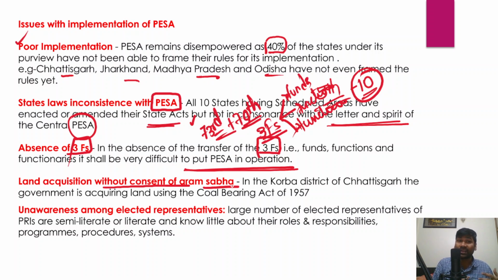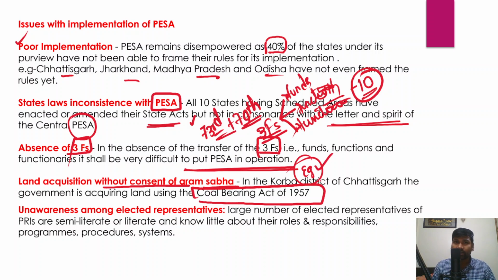But now the government has not been consulting the Gram Sabhas when it comes to acquisition of land. For example, in Korba district of Chhattisgarh, the government is acquiring land using the Coal Bearing Act of 1957. So that you could mention as an example.